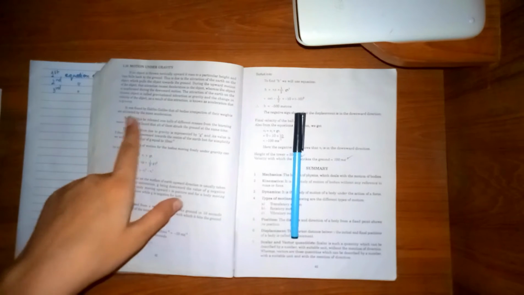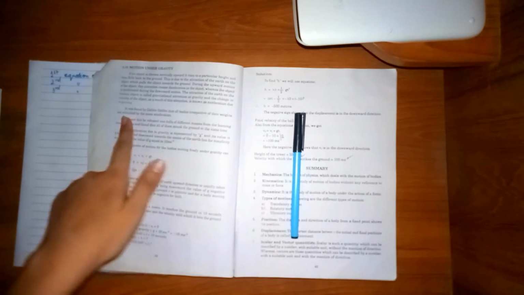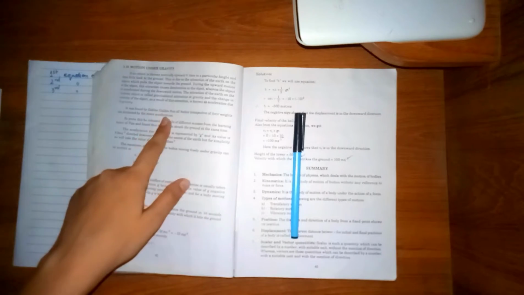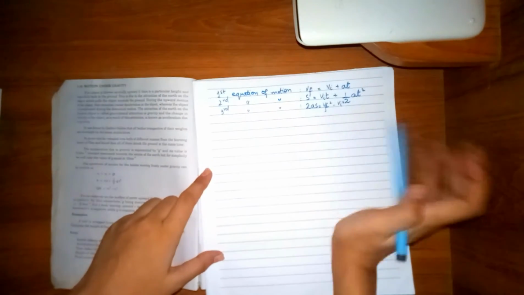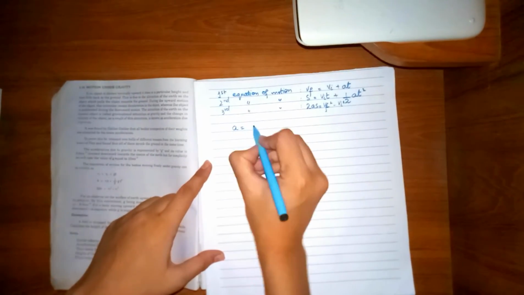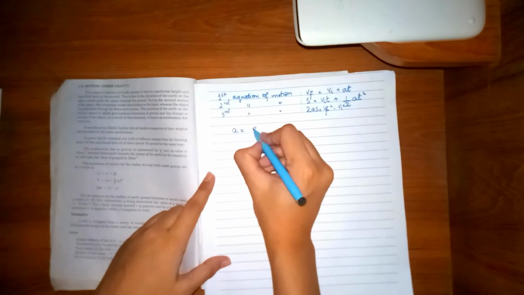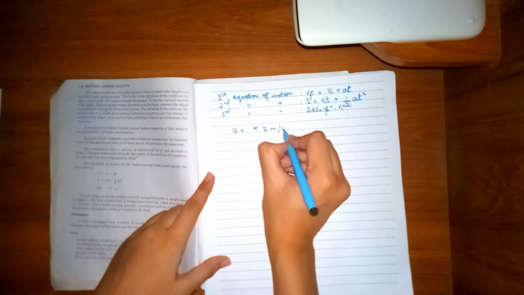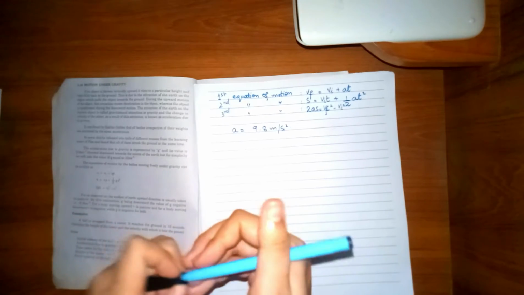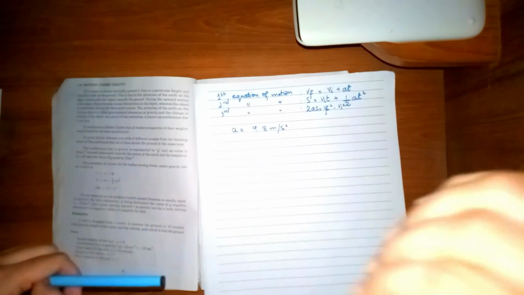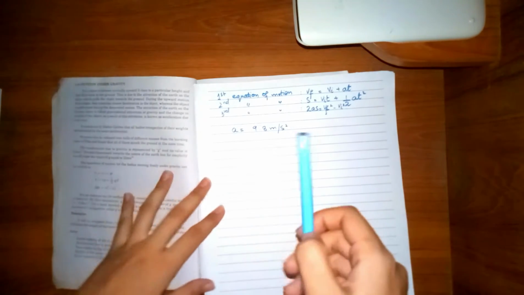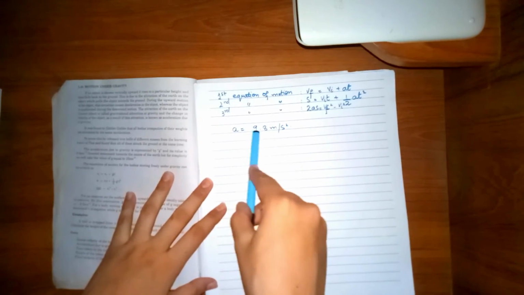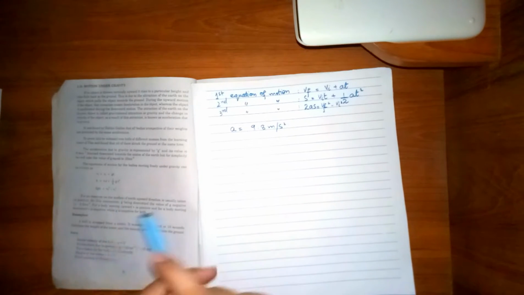He says that all bodies, irrespective of their weights, fall with the same acceleration, and the acceleration they possess during their downward fall is a = 9.8 meters per second squared. All bodies falling freely towards the Earth possess an acceleration of 9.8 m/s².